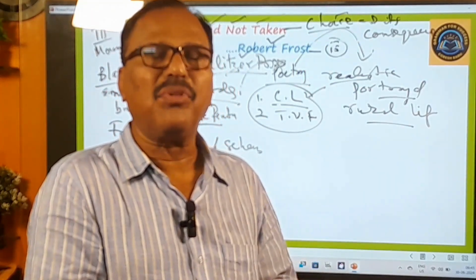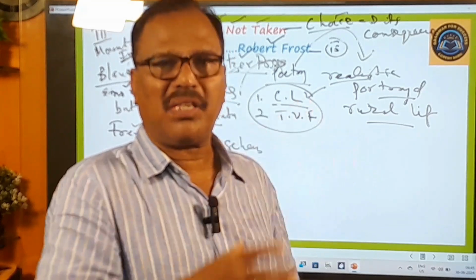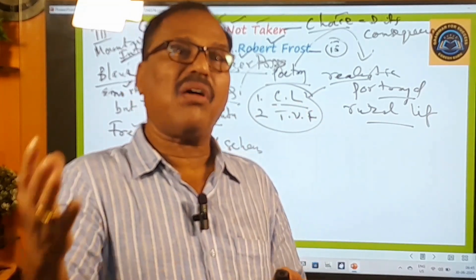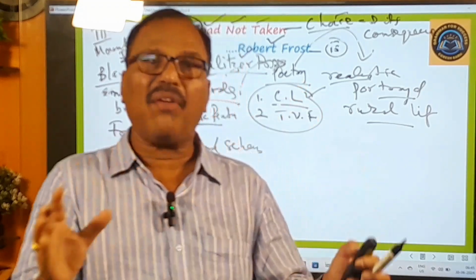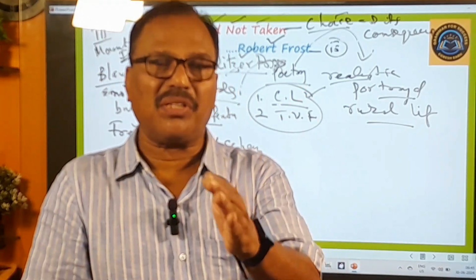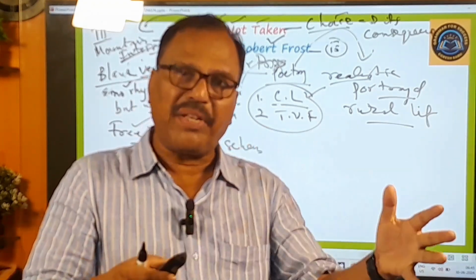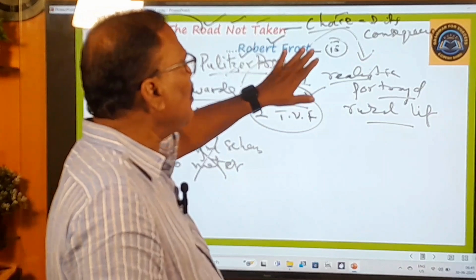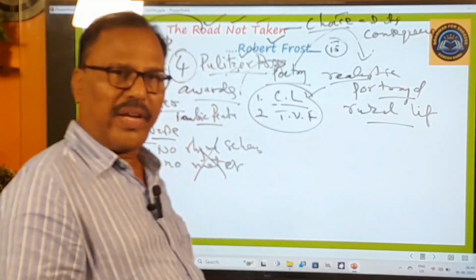You will have to reap only bad consequences, bad repercussions. Therefore, when a chance comes before you, you must think about that chance. If it is good, accept it. If it is a bad chance, please omit or skip it. So that is what you have to do. Therefore, this poem is all about choice and its consequence.